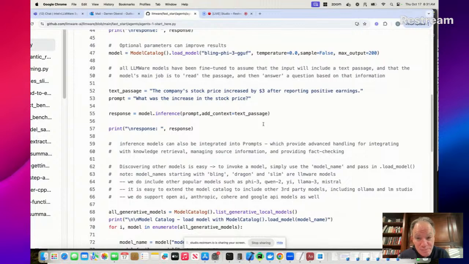Again, another pretty boring hello world example, but just to show how you can start to build this up. Simple text passage. We've now separated out that context from the question that we want to ask. And we again call our inference method on the model. We pass the prompt, our question, and now we say we want to add a context passage. That context passage is our text passage. Again, we run the response and we print it out to the screen.